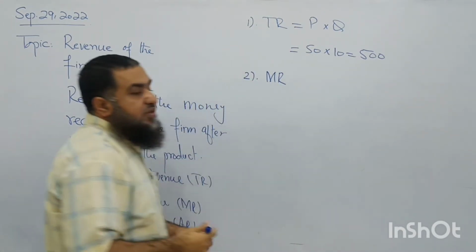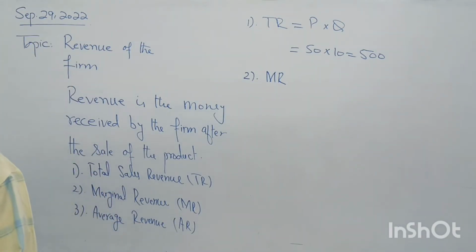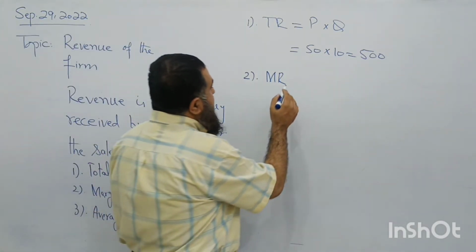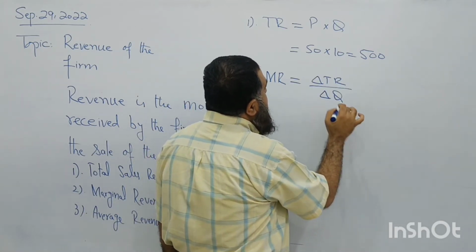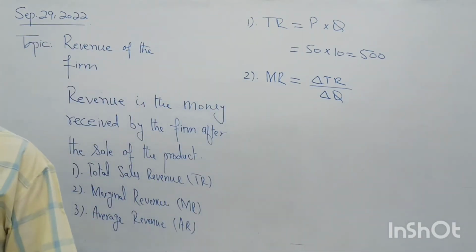Marginal, we all know, means additional or extra. This is the change in total revenue due to an additional unit sold in the market. We can say how much total revenue will change due to an extra unit sold in the market. In other words, this is the change in total revenue due to a change in the quantity sold. If an extra unit is sold, how much will total revenue change?